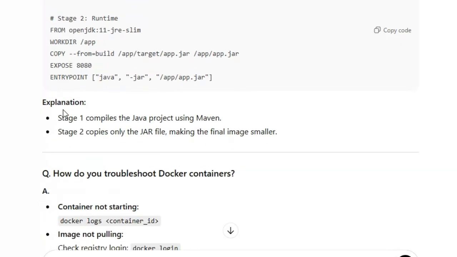See here, clearly they explain. Stage one compiles the Java project by using Maven. Stage two copies only the jar file, making the final image smaller.